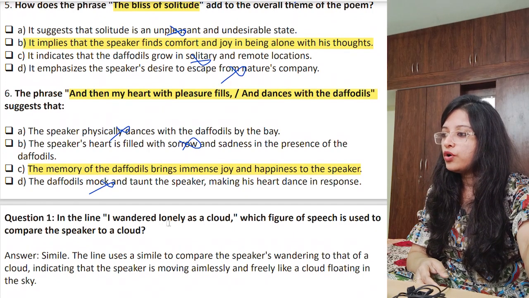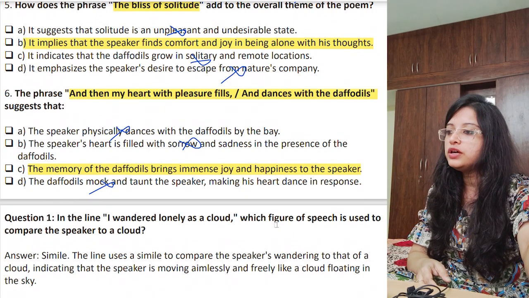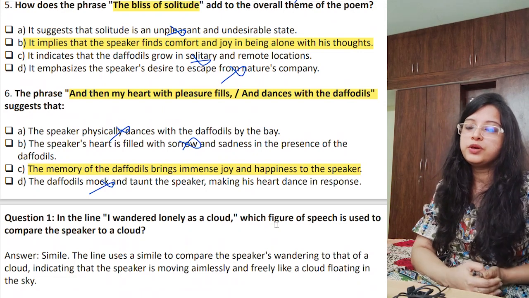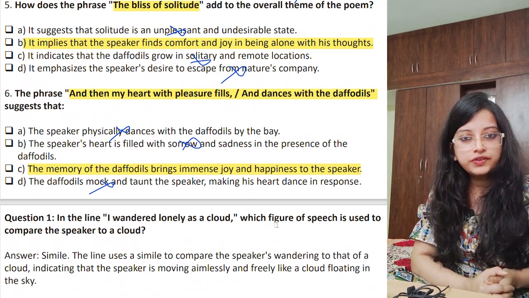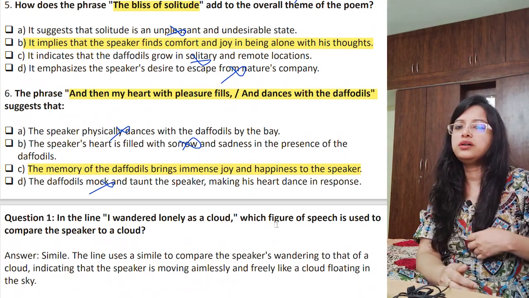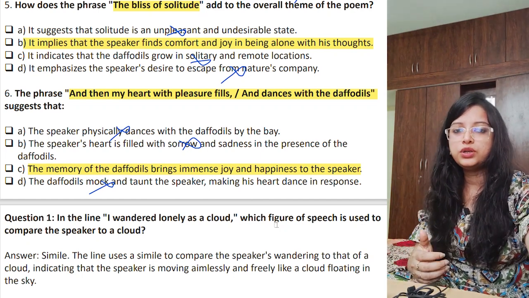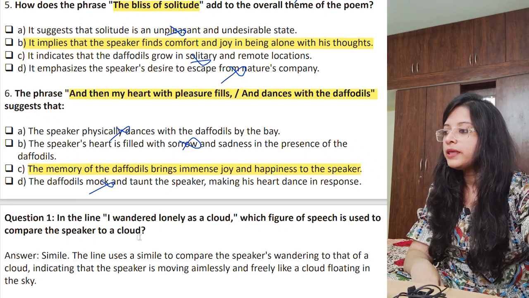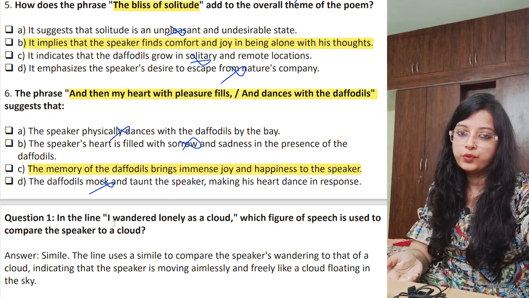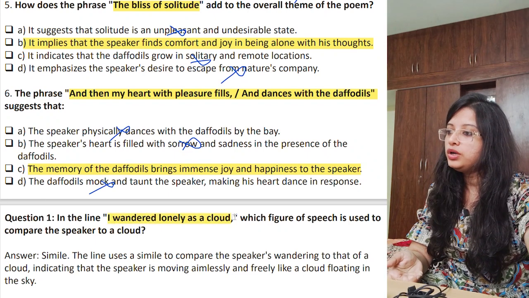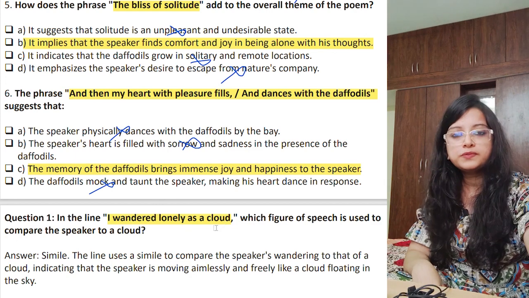In the line, "I wandered lonely as a cloud," which figure of speech is used? I have given questions like these because we are just discussing the figures of speech. We are not going to stretch the video by providing you with a lot of extracts, okay? So just the lines, and you can tell me what figure of speech it is. "I wandered lonely as a cloud." What figure of speech is this?